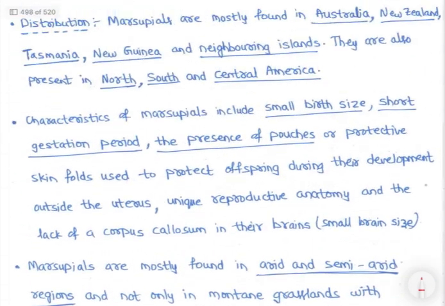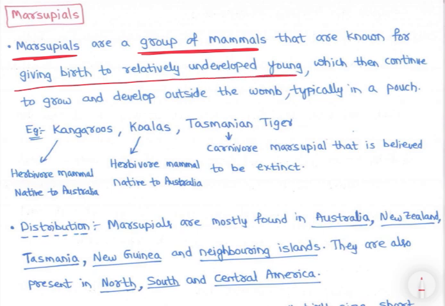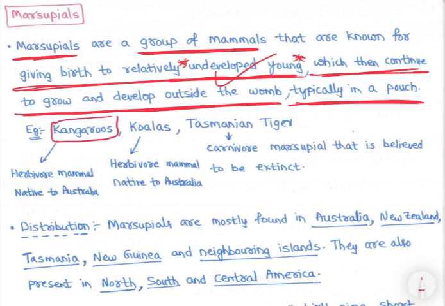Then the second is marsupials. Marsupials are a group of mammals known for giving birth to relatively undeveloped young, which then continue to grow and develop outside the womb. They bring the undeveloped young outside, into a typical pouch, where the baby grows. The kangaroo is a well-known example. Let's look at the photos of marsupials.